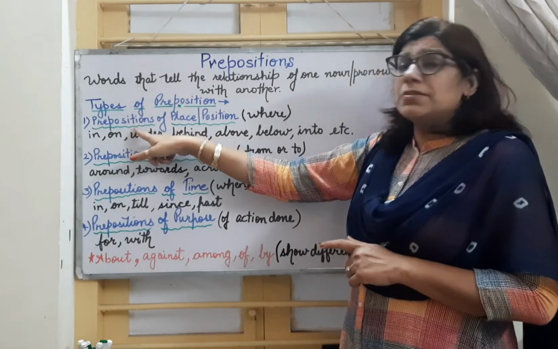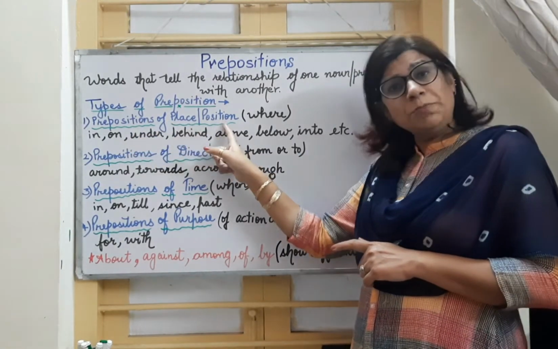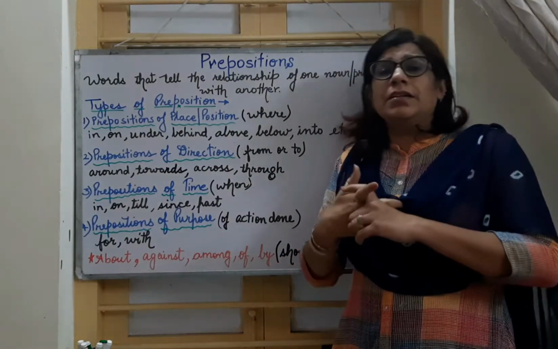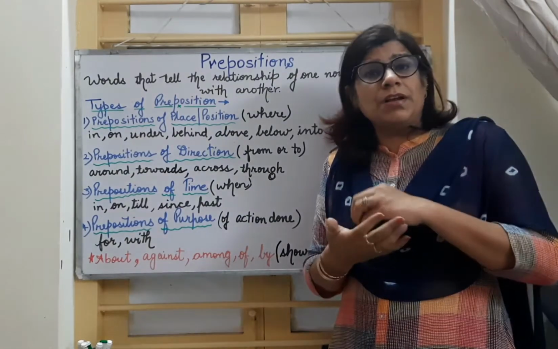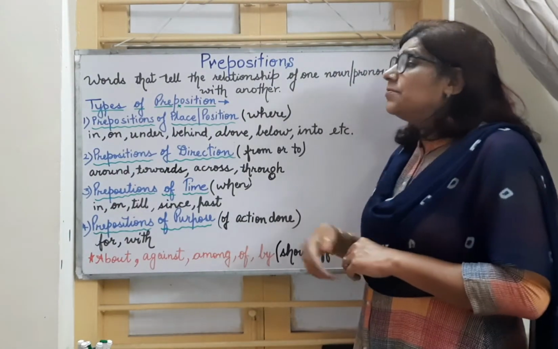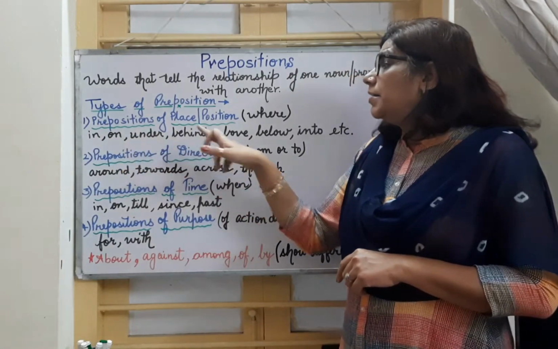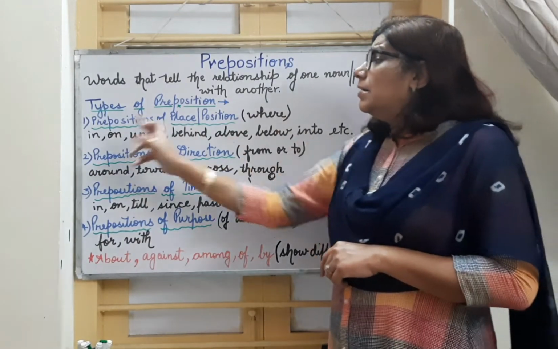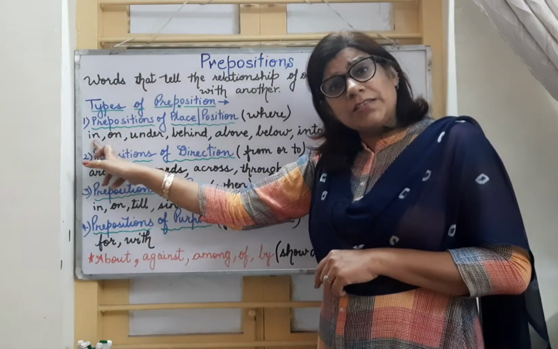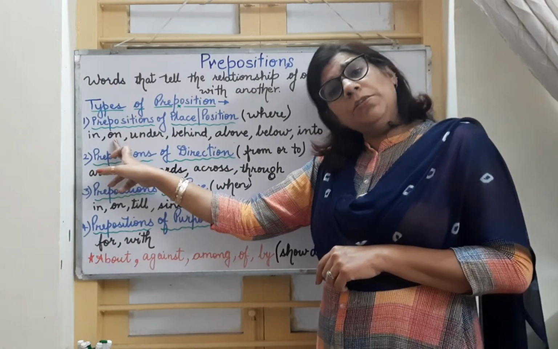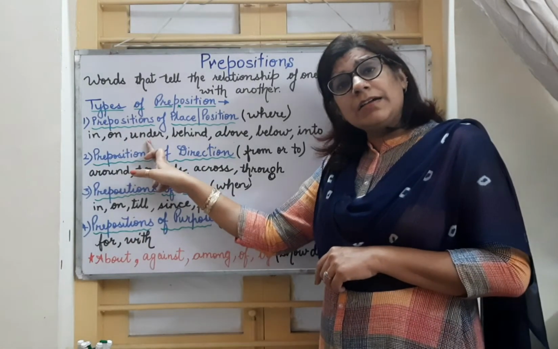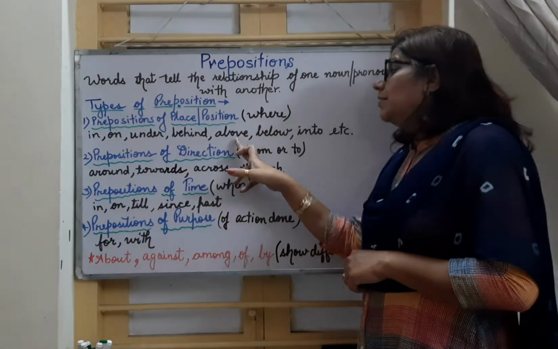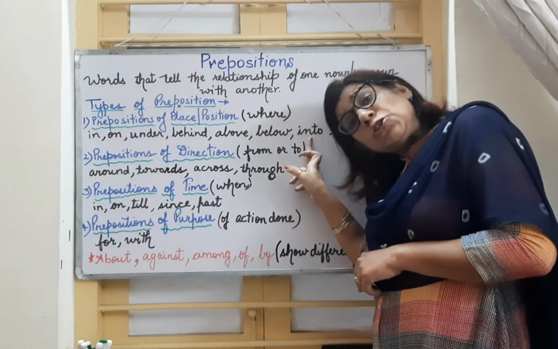In the first one we have prepositions of place or position. Prepositions of place or position tell us about where the noun or the pronoun is, the position of the noun or the pronoun. And in this we include the words in, on, under, behind, above, below, into, and many more, right? Like the flowers are in the vase, the boy is on the table, the cat is sitting under the table, he is hiding behind the tree, the boy jumped into the well, right?